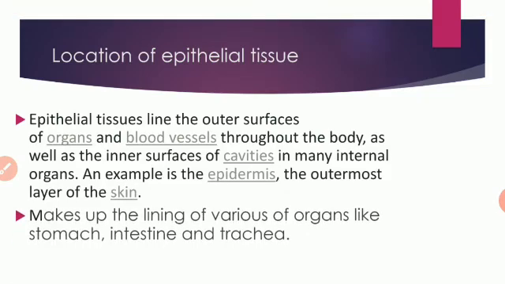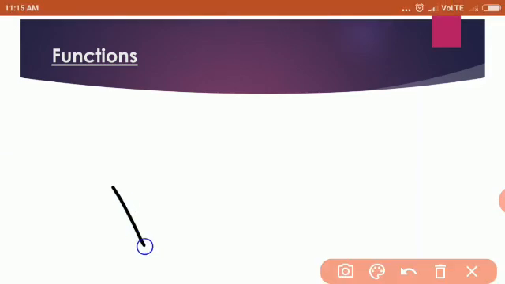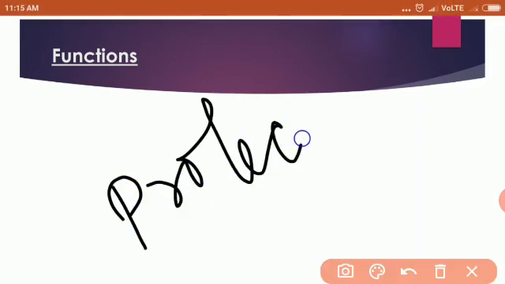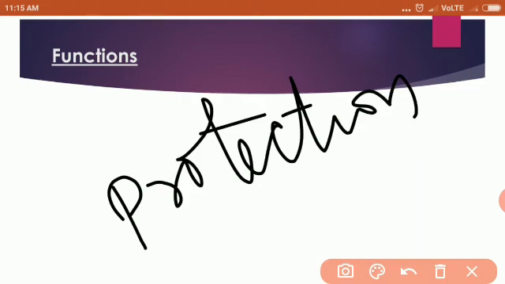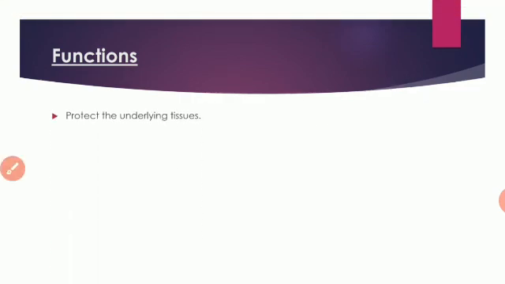Then I told you already that it makes up the lining of various organs. So what is its function? We have already discussed that its function is protection. It gives protection to the body parts. So it protects the underlying tissues. Then next, when it is forming a protective layer, that means it also prevents the entry of germs. It also prevents the entry of germs in your body.